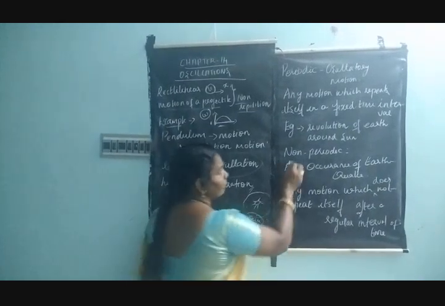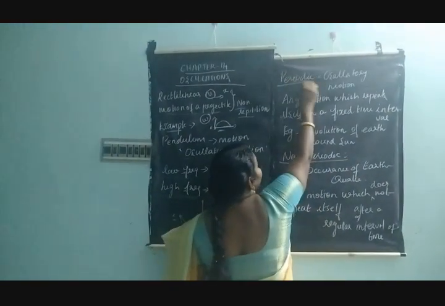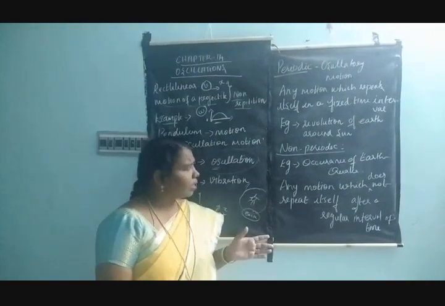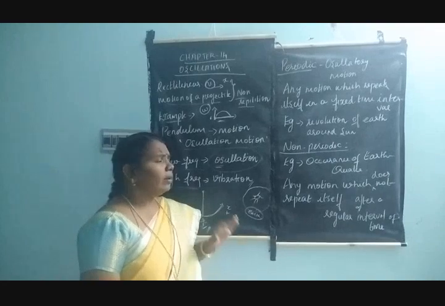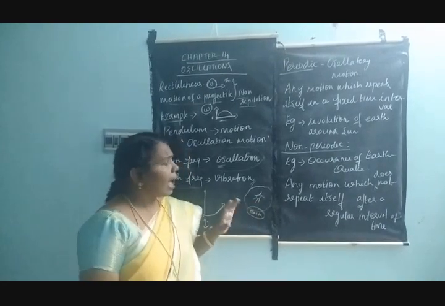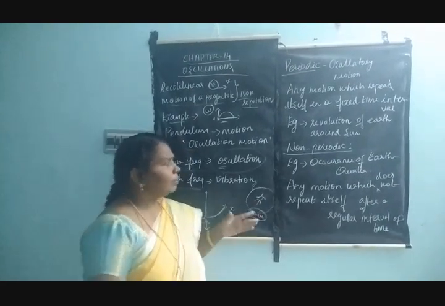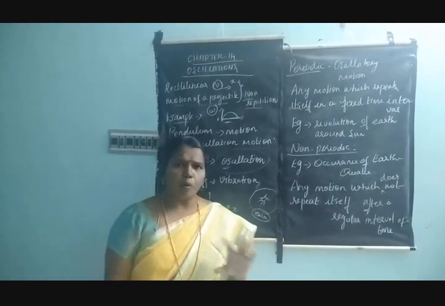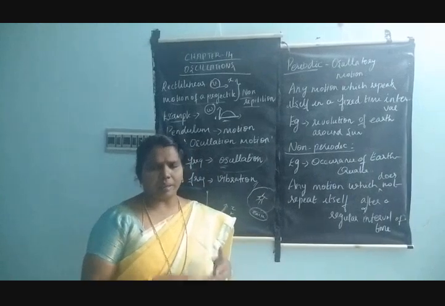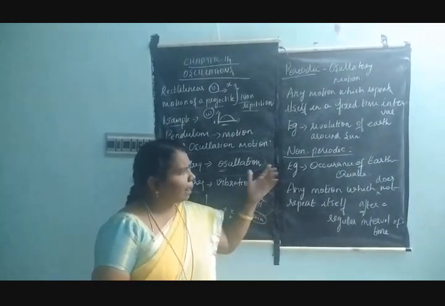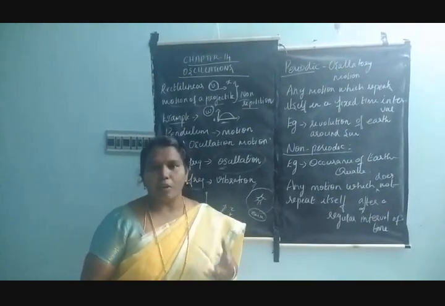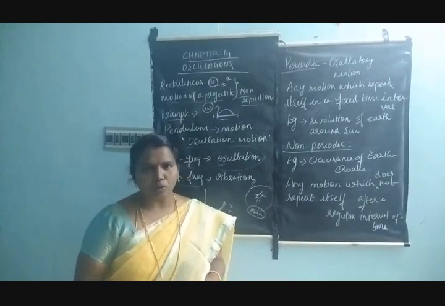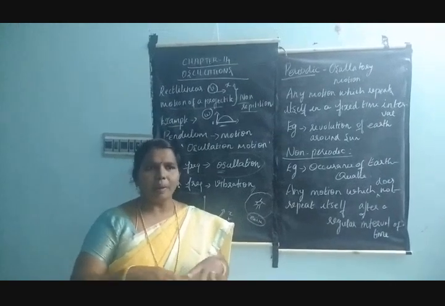Okay, and next, the second type. The first type is periodic and the second type is non-periodic. So what is non-periodic motion? Any motion which does not repeat itself after a regular interval of time is called non-periodic motion. That motion does not repeat itself. For example, the occurrence of an earthquake or the eruption of a volcano. These make oscillatory motions only, but they are not repeating.